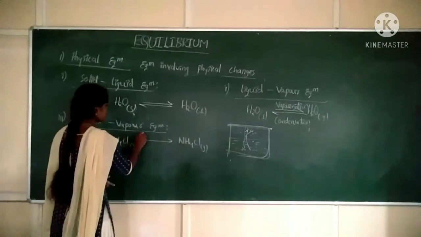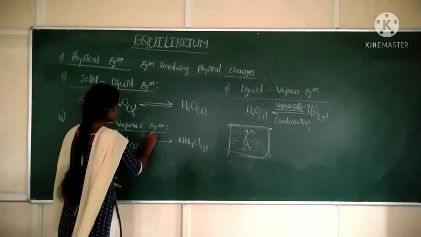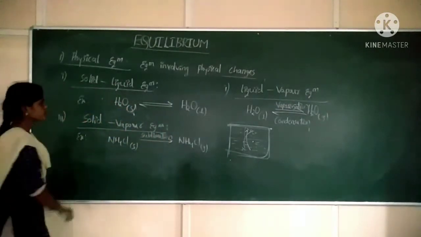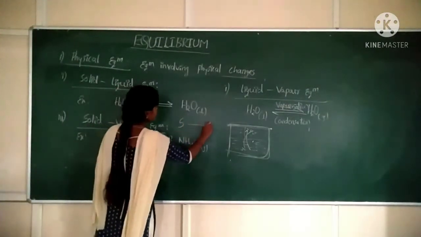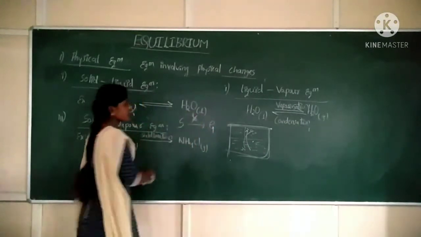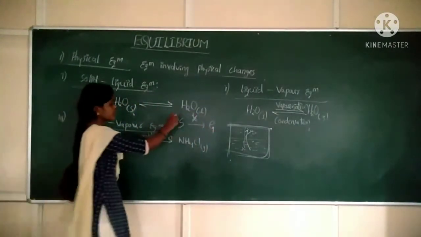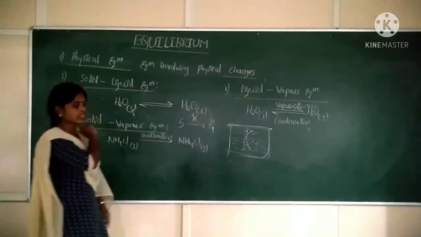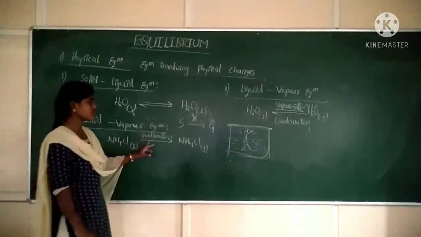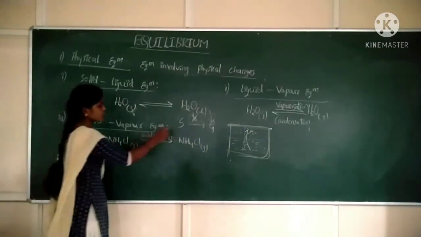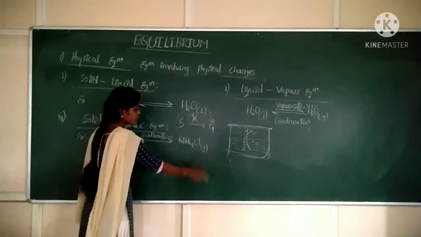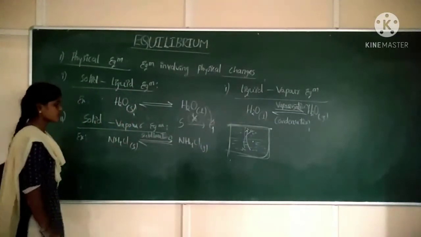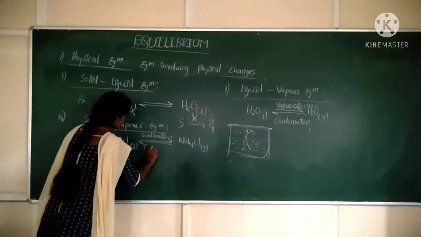So this is what we call sublimation. What is sublimation? Conversion of solid into gas without undergoing a liquid state. Conversion of solid directly into gaseous form without undergoing a liquid state. That is what we call sublimation. So conversion of solid into vapor will be equal to conversion of gaseous form into solid form. That's what we call condensation.